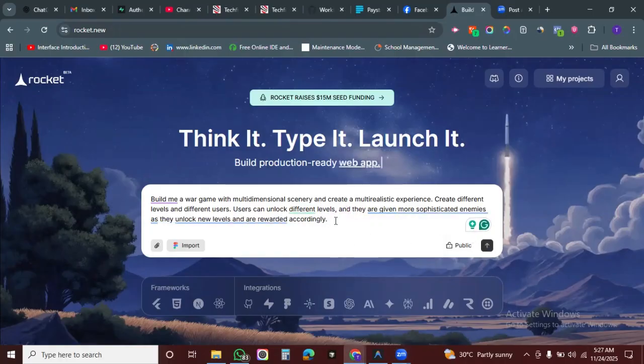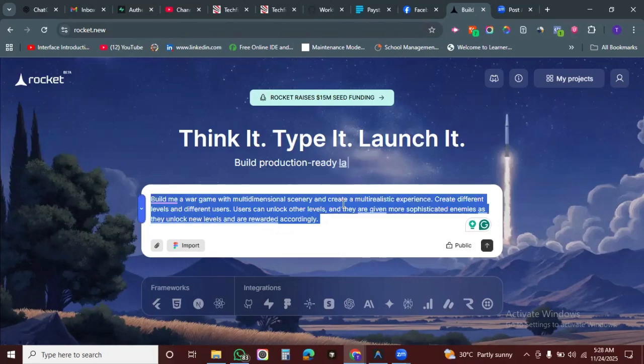Okay, so with this, it's not very detailed, but I can start building with this. So let me copy this and keep somewhere and supply this prompt to Rocket.New.